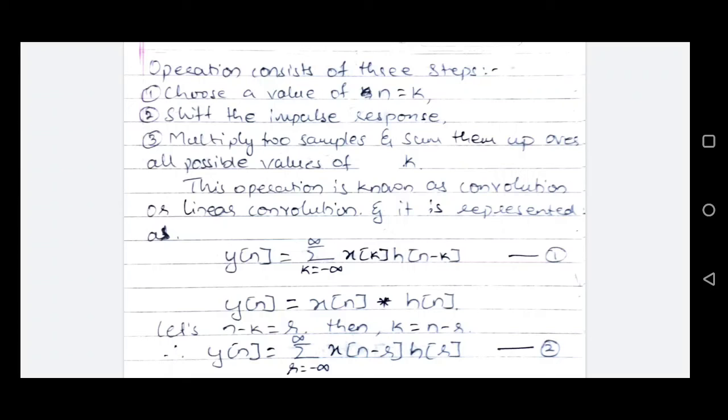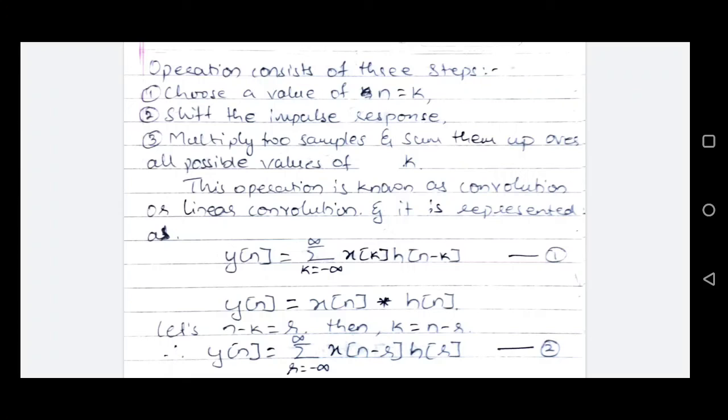The operator used to represent the convolution is asterisk. So the above summation gives us the convolution between the input sequence and impulse response of the LTI system. Using the convolution operator, it can be represented by y of n equals x of n asterisk h of n, where asterisk represents the